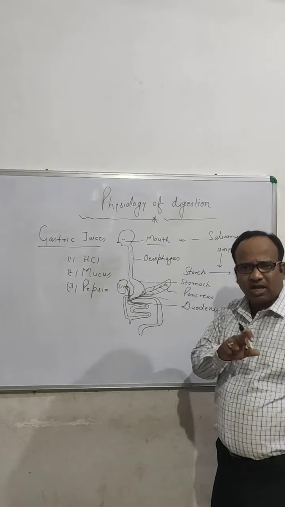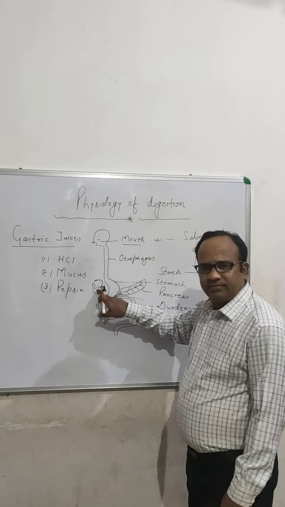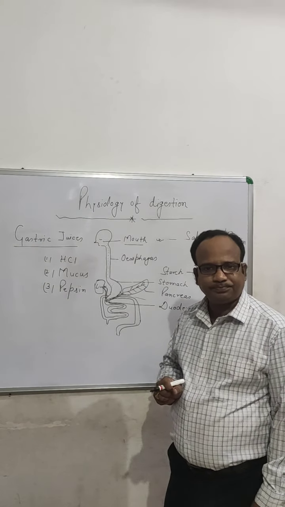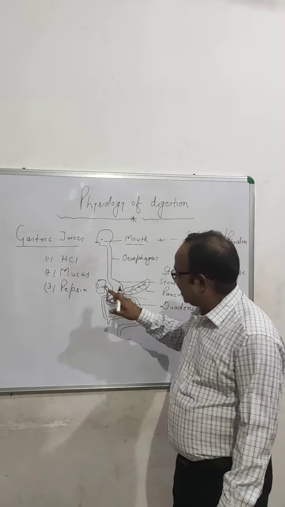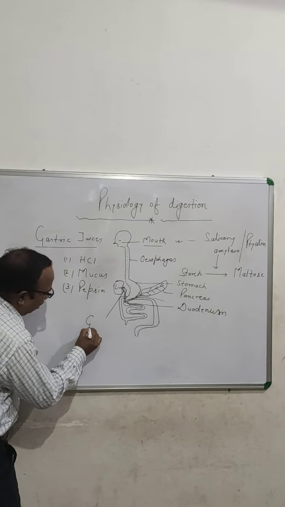Students, now I am going to give you a detailed concept. Liver secretes bile juice, but that bile juice is temporarily stored first in the gallbladder.